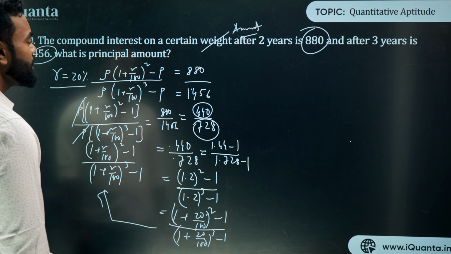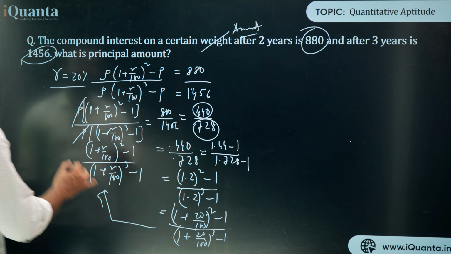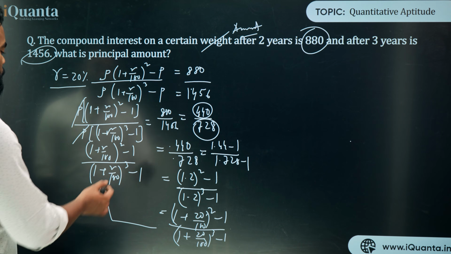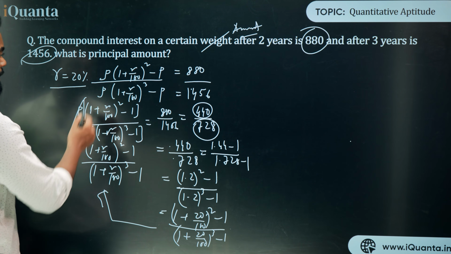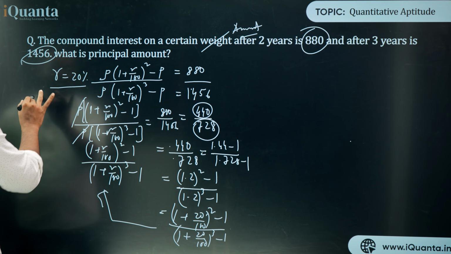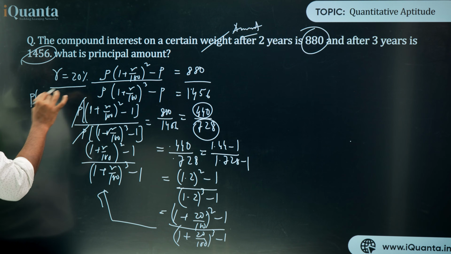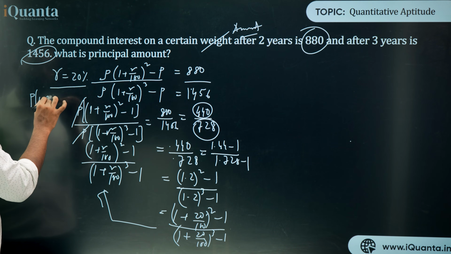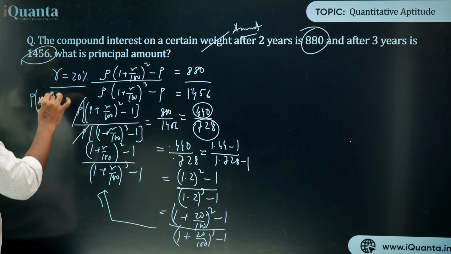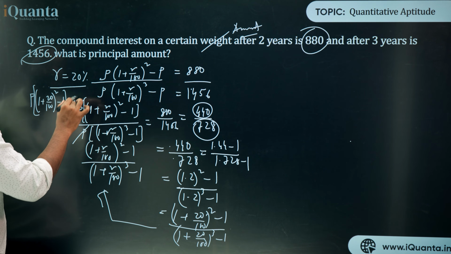Now if I can conclude that R is 20%, now my job is easier because I just need to find P. So I can write from here, P into ((1 plus 20 upon 100) square minus 1) is equal to 880.